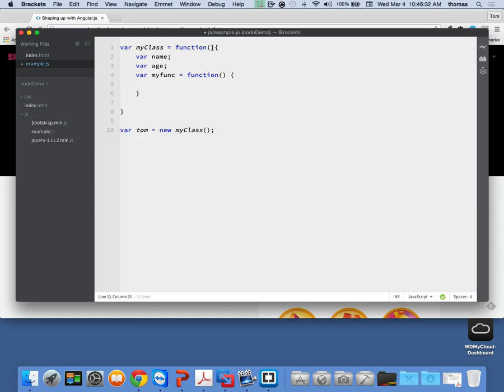I can also listen for certain things. I can also say, well, I want to take in age, right? And I want to take in name, right? And you know what? At the top here, I'm going to say var name is equal to name, and var age is equal to age, right? I can do that just like we normally say. So I take in age and name. Here I can send in age and name. So I can say my age is 45, my name is Tom, right? I can do that. That's how my class, this thing works.